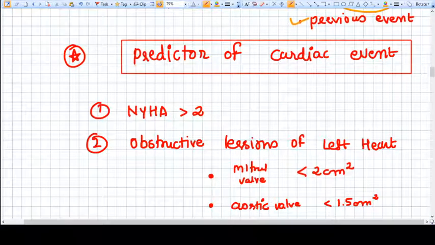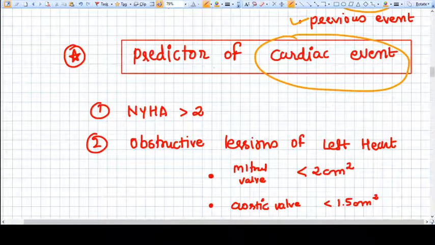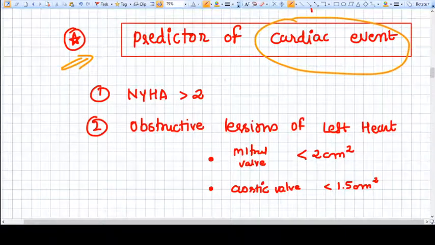Some predictors of cardiac events. If we find these kinds of symptoms already present, then we should be very careful.